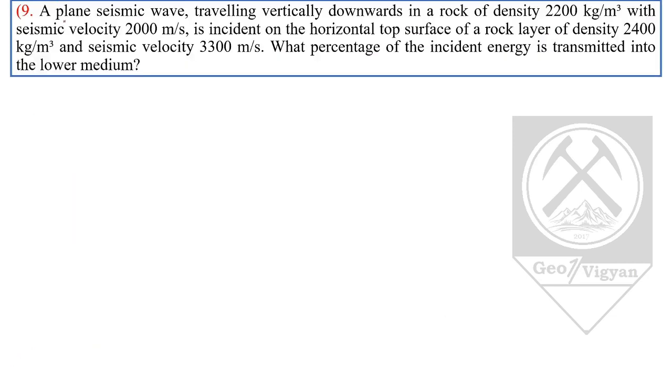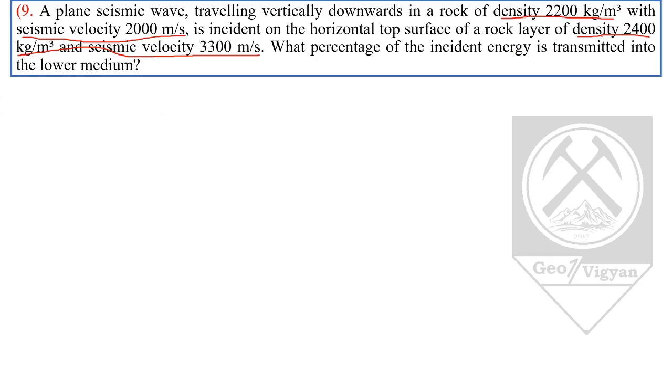Coming to the ninth numerical, a plane seismic wave traveling vertically downward in a rock of density 2200 kg per meter cube with seismic velocity of 200 meter per second. We have been given the density and seismic velocity. It is incident on a horizontal top surface of a rock layer of density 2400 kg per meter cube and seismic velocity of 3300 meter per second. What percent of incident energy is transmitted into the lower medium?